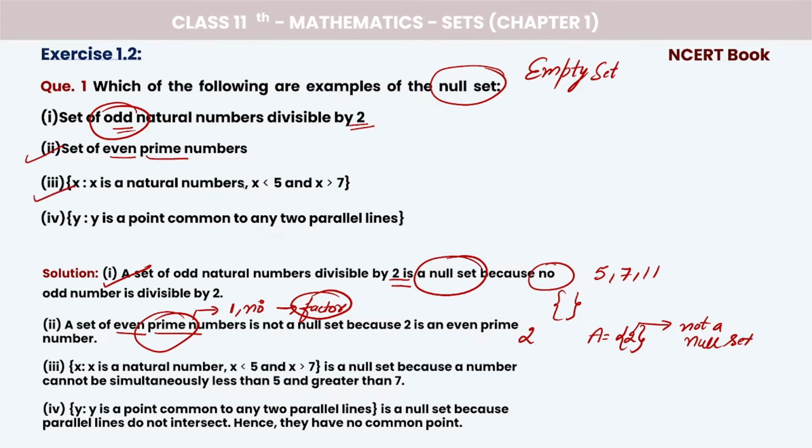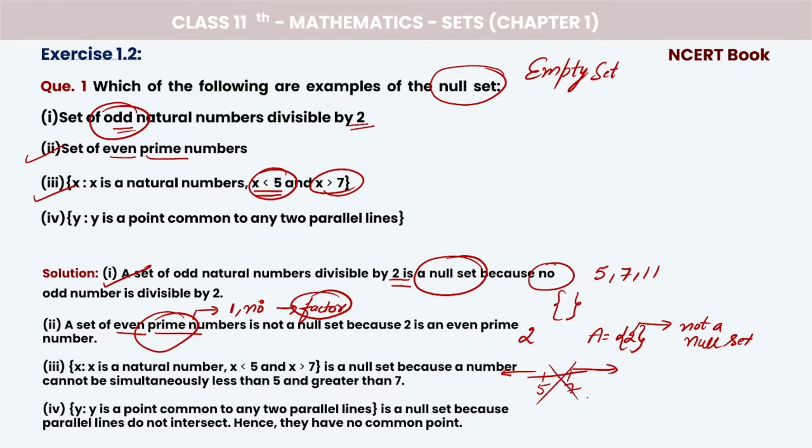x is a natural number. x should be less than 5, and x is greater than 7. The number should be less than 5, think of a number smaller than 5, and more than 7. Is it possible?